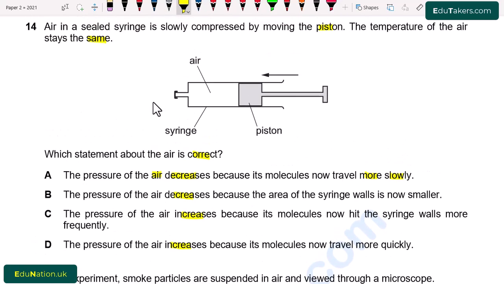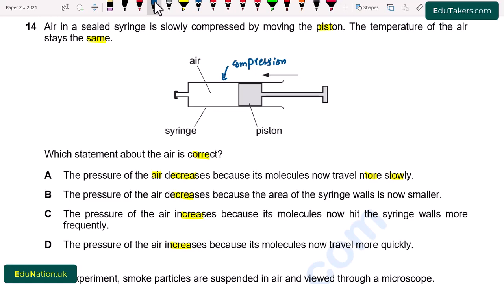So from here we can see that when I move the piston, there will be compression, but the temperature is still the same. When there is compression, the pressure of the air increases because the molecules collide more frequently.